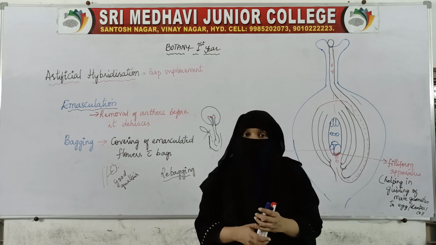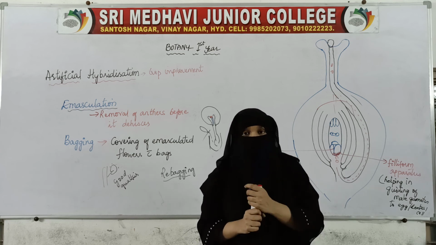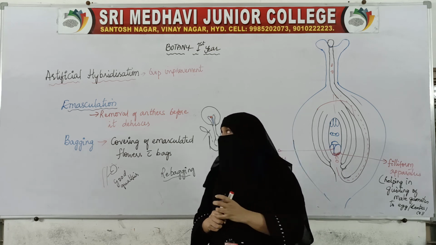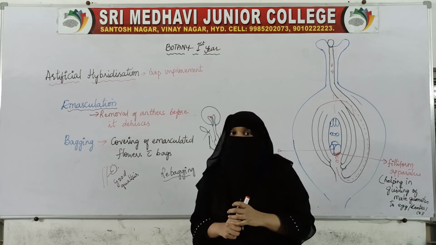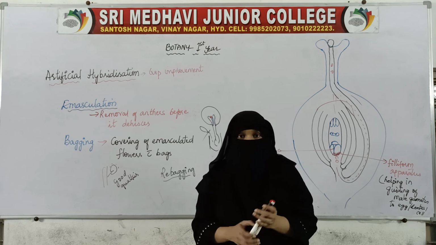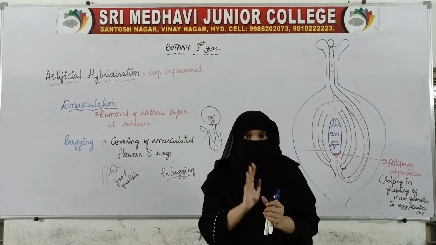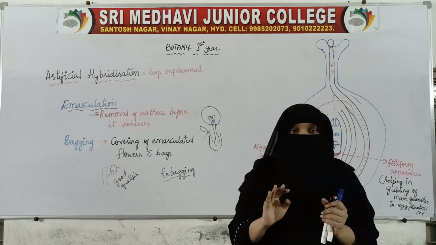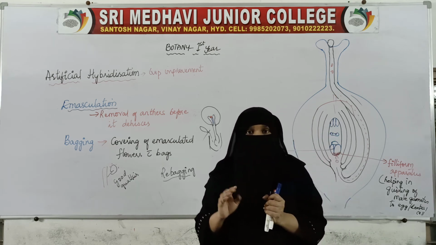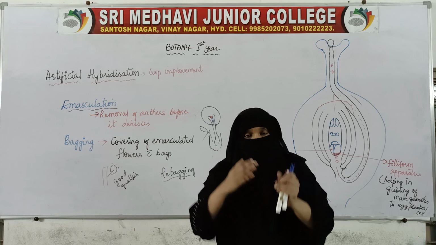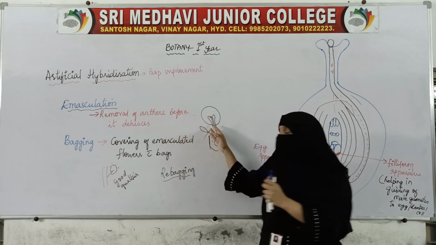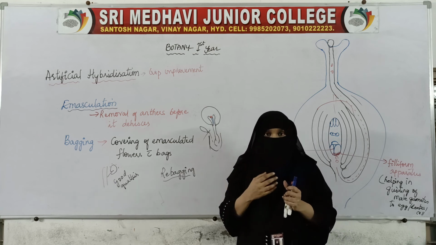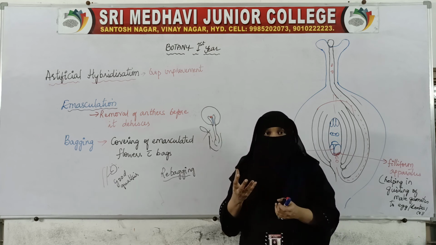How does the plant breeder get the desired characters? By applying a technique called artificial hybridization. In artificial hybridization, the plant breeders do two things. First is emasculation, forcefully removing the anthers before they dehisce with the help of forceps, and simultaneously the stigma is covered with a butter bag or some bag of good material.